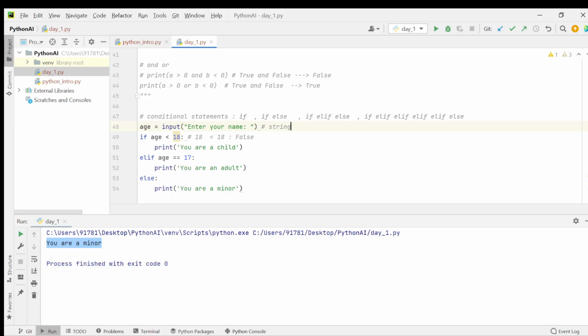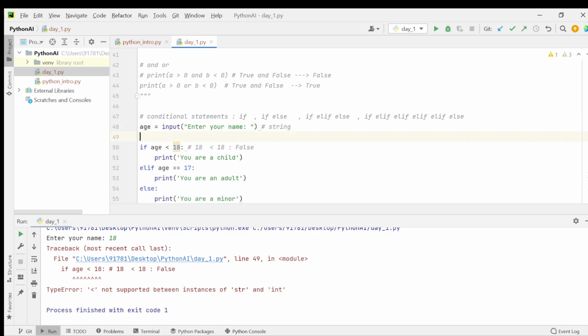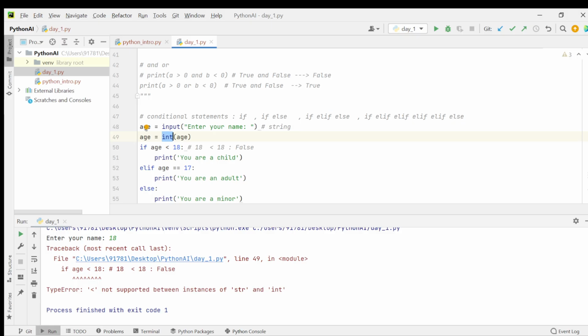We would be checking a string against an integer. The value type will be different here. See, less than does not support operation between string and integer. So we need to convert this string into an integer. Whenever we enter any value, it is stored as a string. To convert a string into an integer, we just need to use this syntax. Int means converting from string to integer.